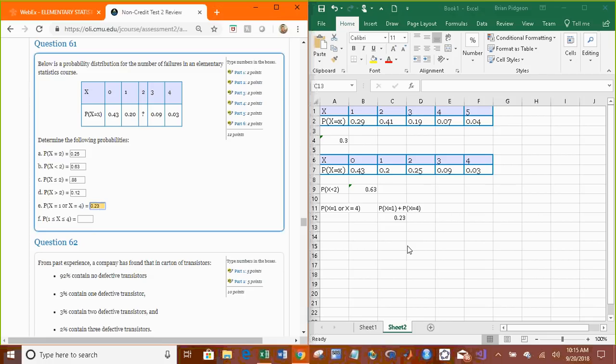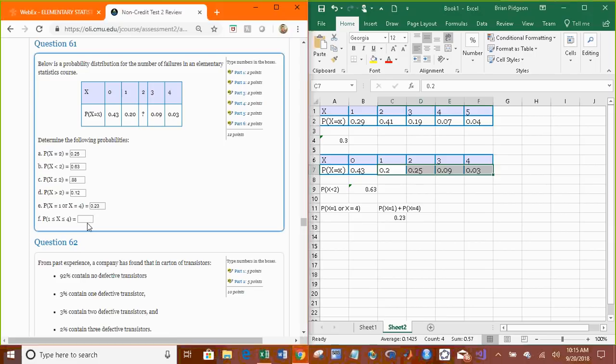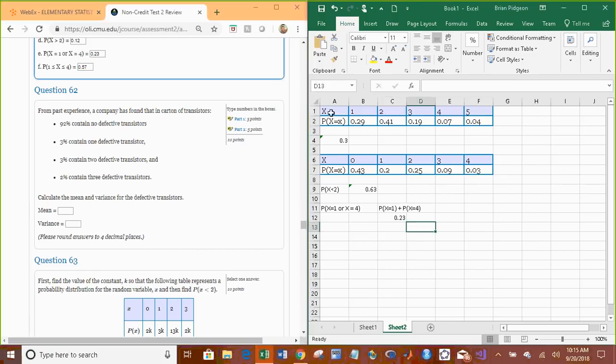And 1 is less than or equal to x is less than or equal to 4. So between 1 and 4, including both, just highlight all the way. 0.57. And we're done. All right. Let's see if I can solve this.